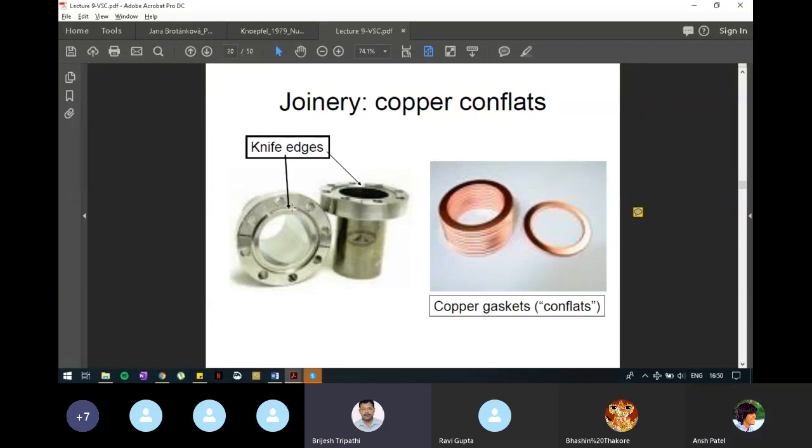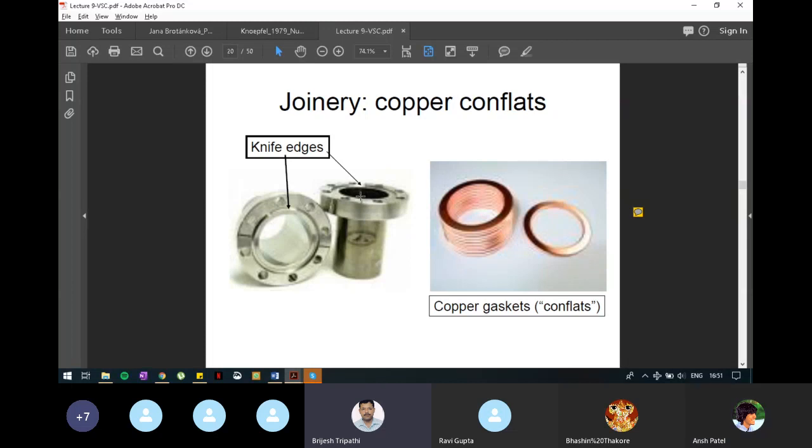There is a groove on one side. You can see there is a groove on the bigger piece. In that groove, this copper gasket will be kept, and it will be a little above the surface, and the other piece will be kept on that copper. Because of its knife edge, it will come onto the copper, and when we are tightening this piece on top of it, the copper will have a mark because of the tightening.